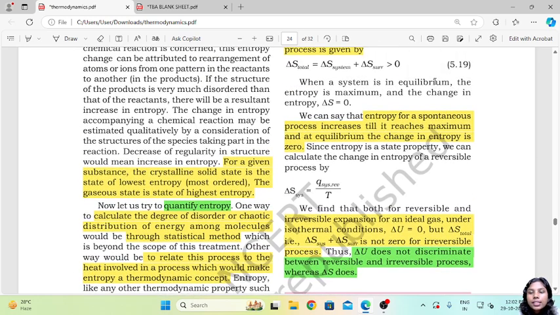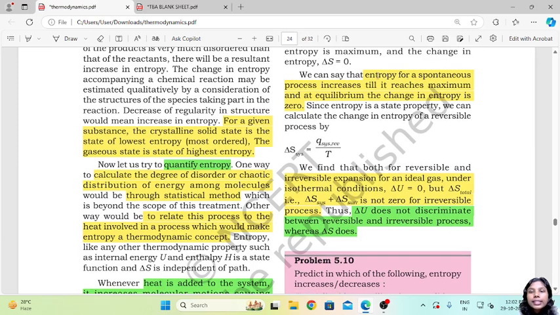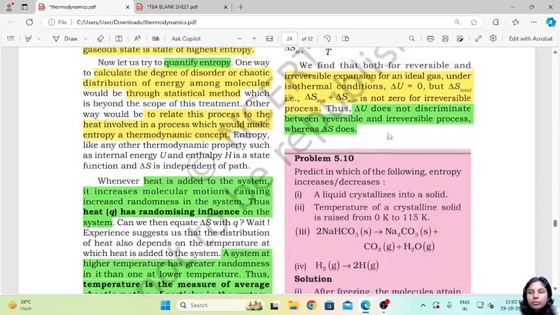When a system is in equilibrium, the entropy is maximum and the change in entropy, delta S, becomes 0. So the entropy of a system increases till it reaches its maximum, and at equilibrium the change in entropy remains 0.